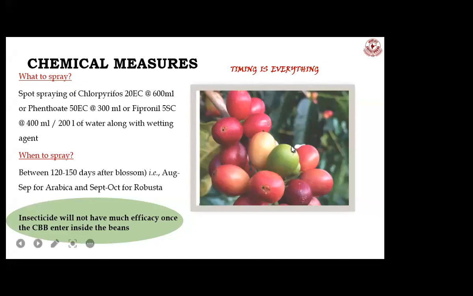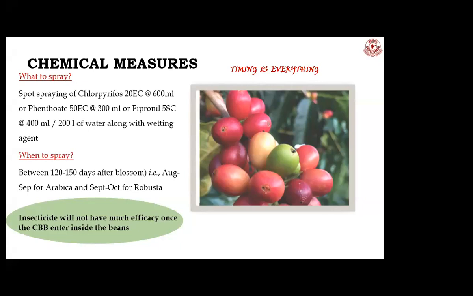Here you can see the insects can be visible from outside. That's the right time to spray the insecticides. Once the beetles enter inside the bean, even if you spray insecticides, there will not be enough killing of berry borer. So once the beetles are at the navel region is the right time to spray the insecticide.